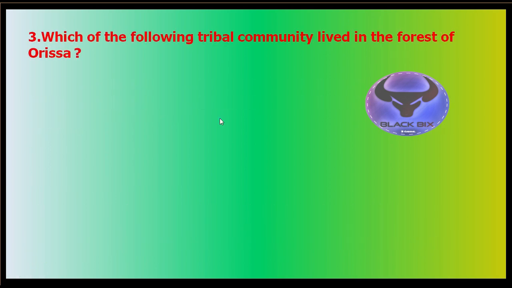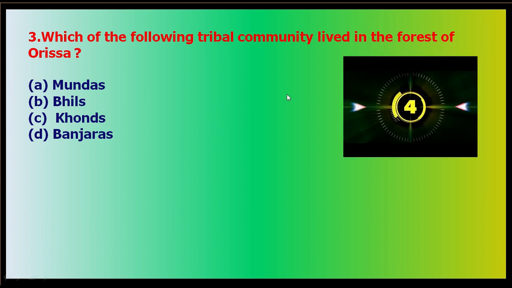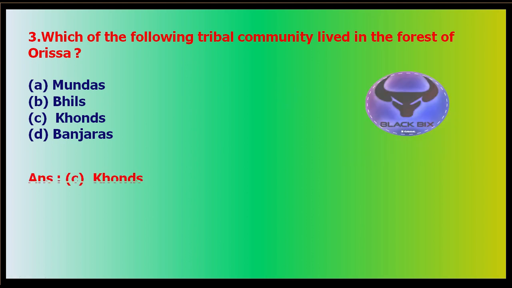Question number 3 is: which of the following tribal communities lived in the forest of Orissa? So you identify which tribe lived in Orissa. Option A is Mundas, option B is Bhils, option C is Kondhs, and option D is Banjaras. And your time starts now. So the correct answer is Kondhs, because the Kondhs live in Orissa.